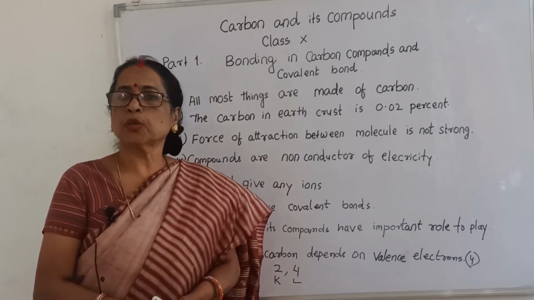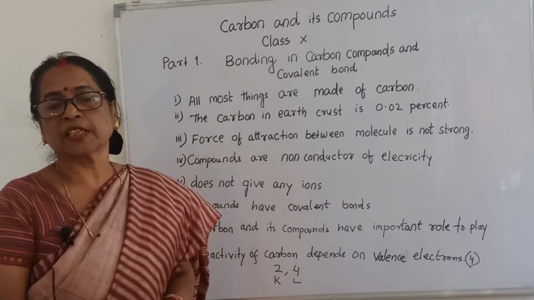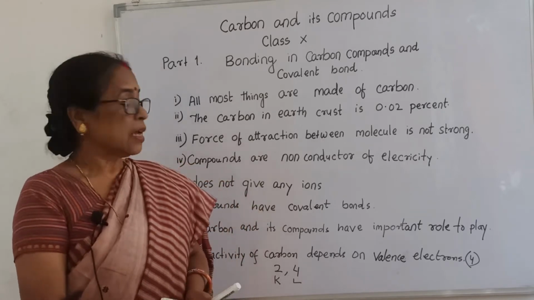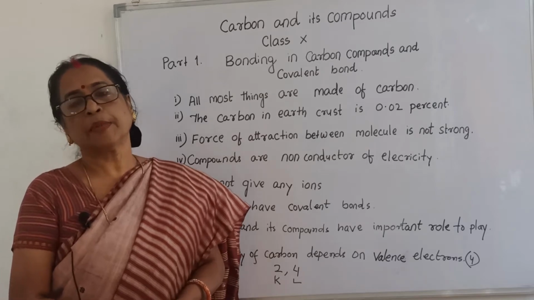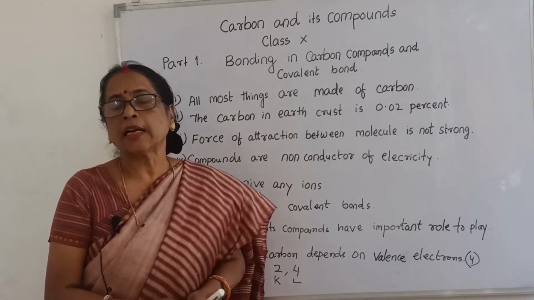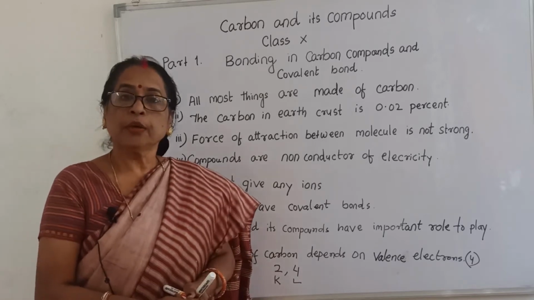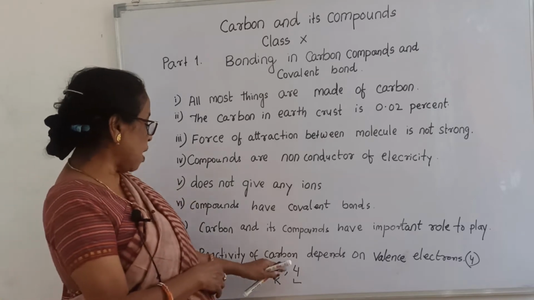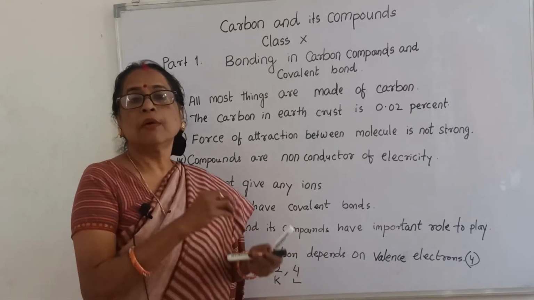Carbon belongs to group 14. What is the atomic number of carbon? 6. That means 6 electrons and 6 protons are there. According to the distribution of electrons, the configuration is 2, 4. That means 2 electrons in the K shell and 4 electrons in the L shell.